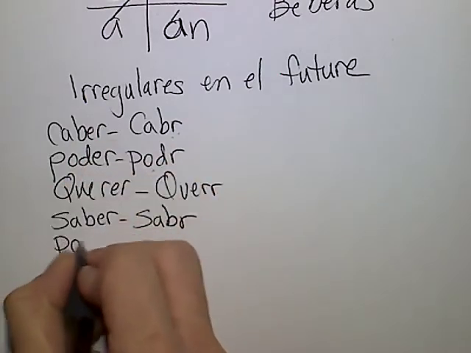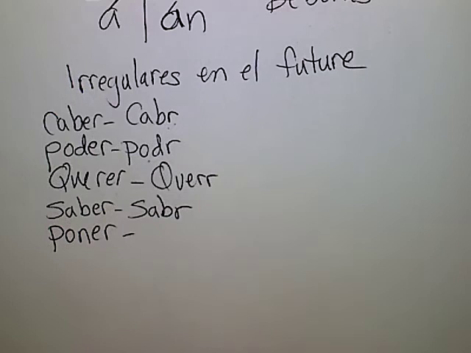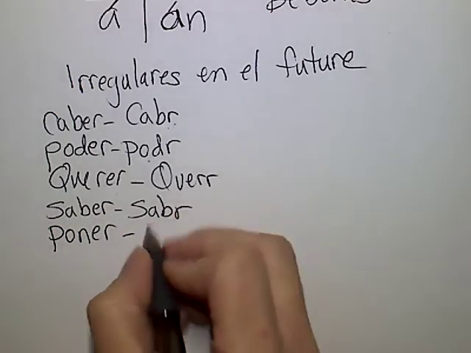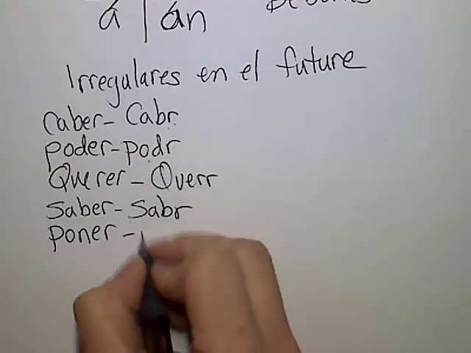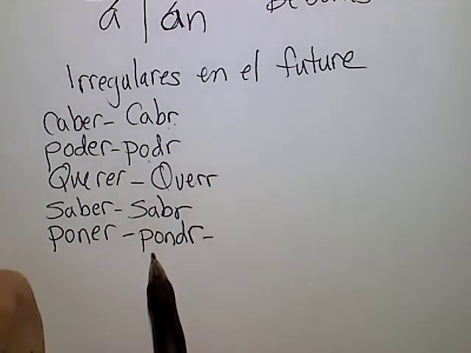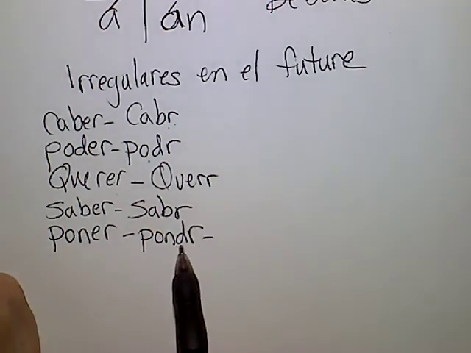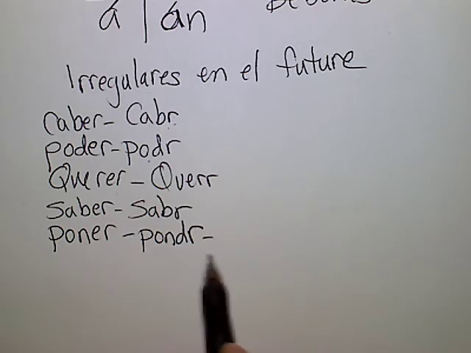Poner. ¿Qué significa poner? Fantástico. Para tener en el futuro. Ok, en el futuro es pondré. Necesita un D. You have to add a D to it as well. Okay? So yo en el futuro pondré.